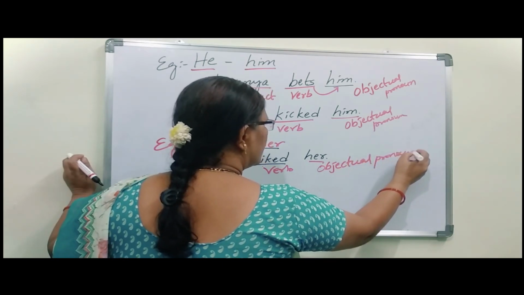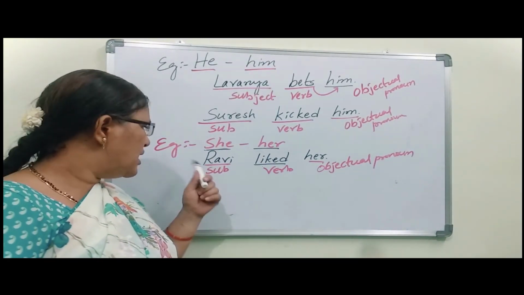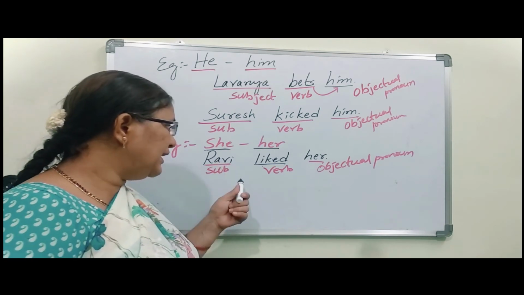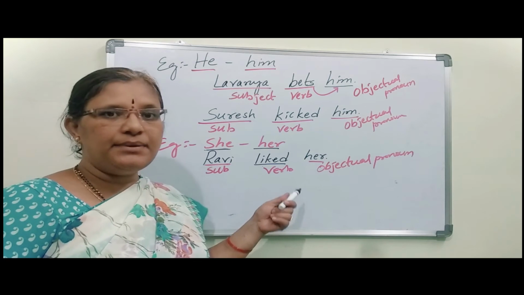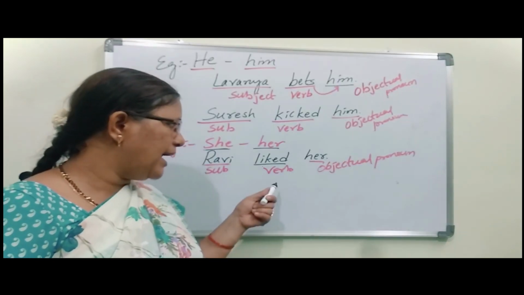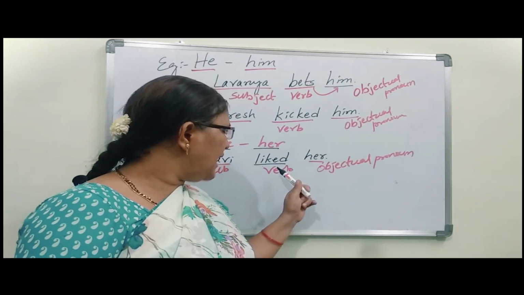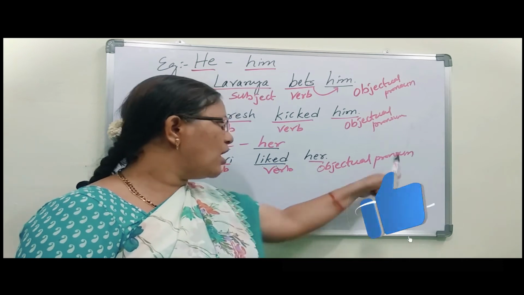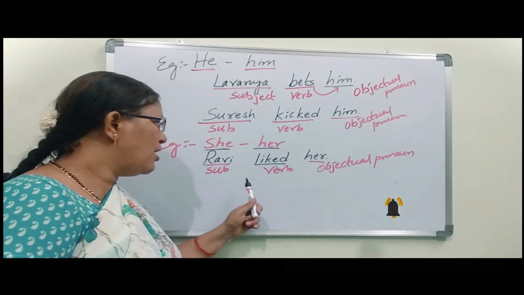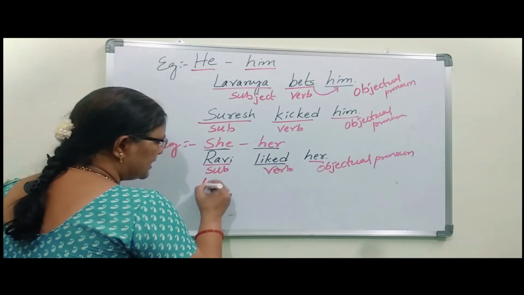Okay. So Ravi comes under subject because Ravi did that work. What did he do? He liked. Liked comes under verb. To whom? Her. So that action happened on her. That's why her becomes the objectual pronoun of liked. Okay. Next, teacher.